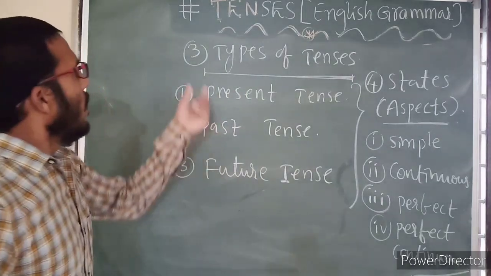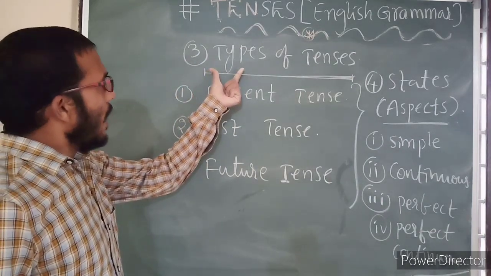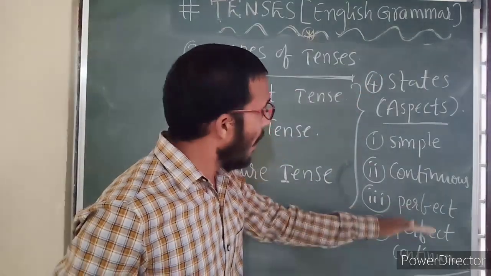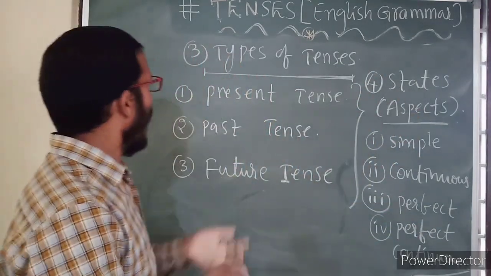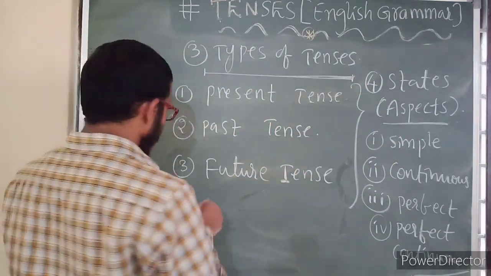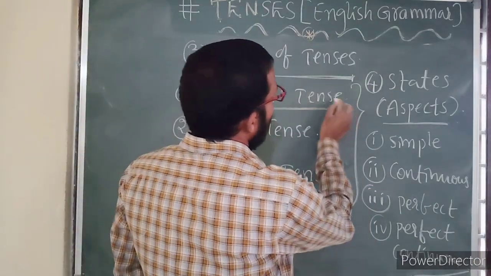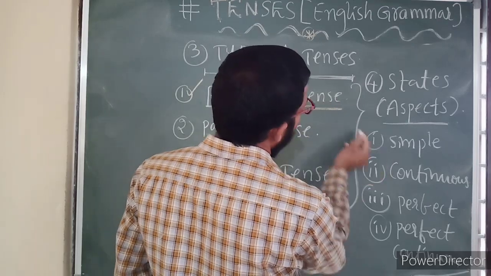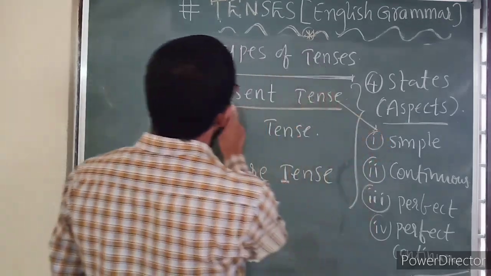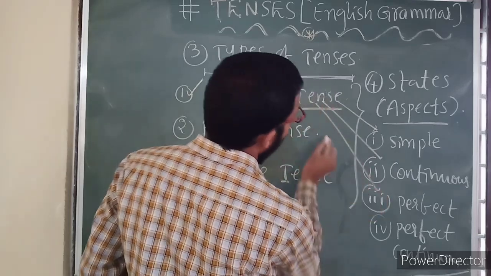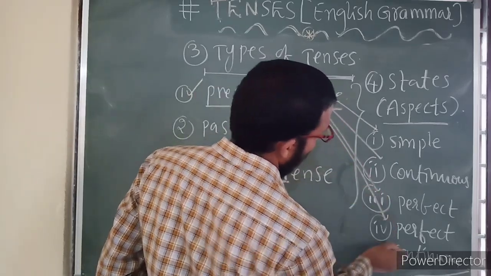Now see here, basically we have 3 types of tenses, and each tense has these 4 aspects or 4 states. If you talk about present tense, it has four states: simple present tense, present continuous tense, present perfect tense, present perfect continuous tense.